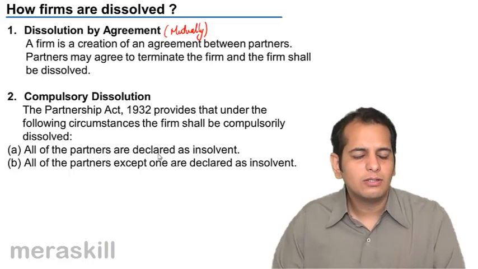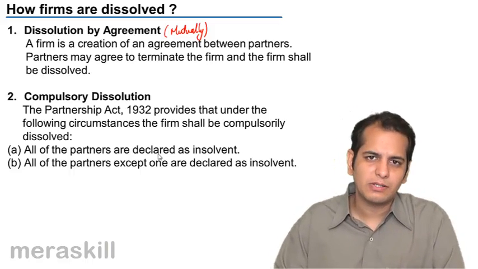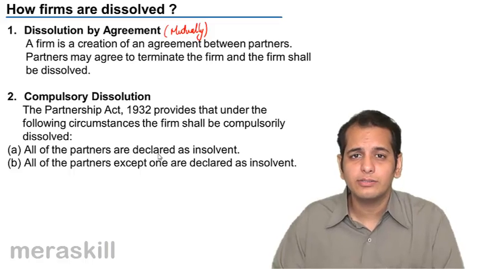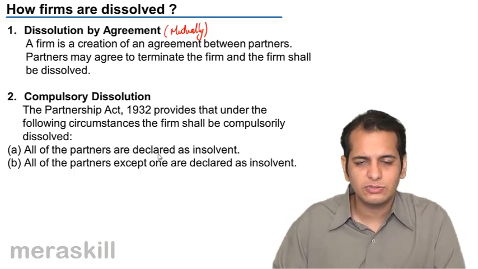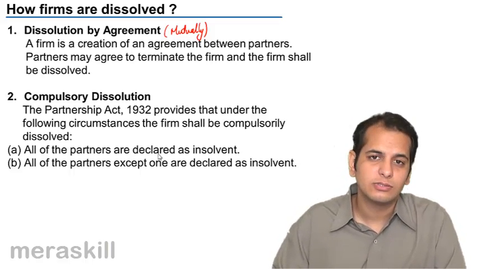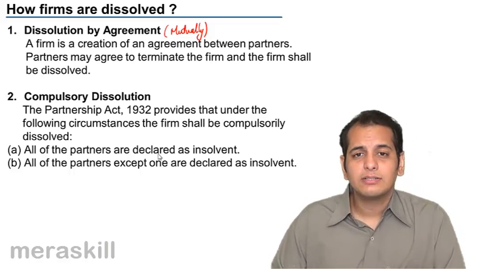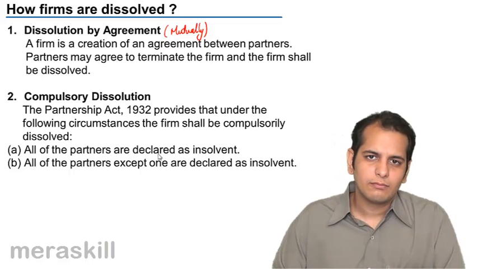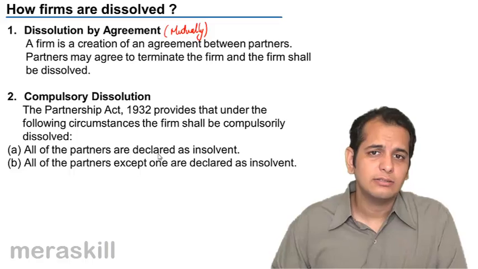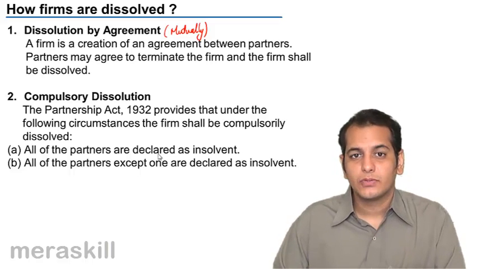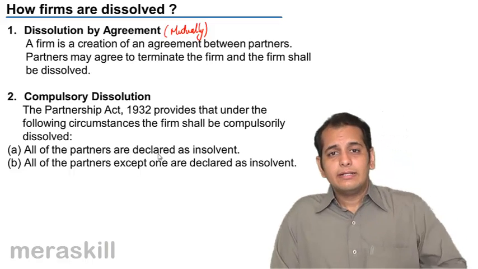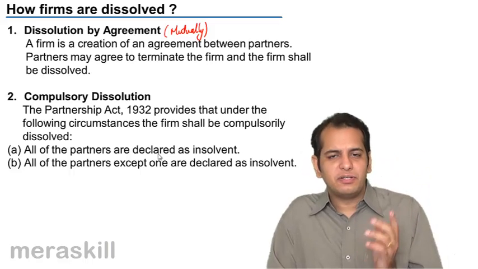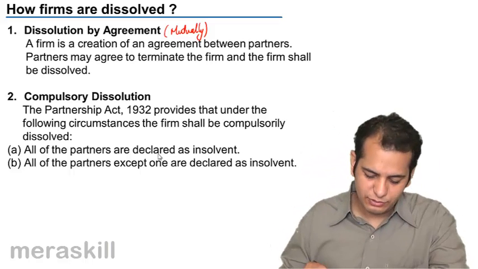So he might as well start a sole proprietorship than a partnership, because partnership requires two or more persons who manage the business, two or more partners. But the other partners then become unqualified to act as partners because they are insolvent. Okay, so even if one remains solvent, the firm still has to be dissolved.